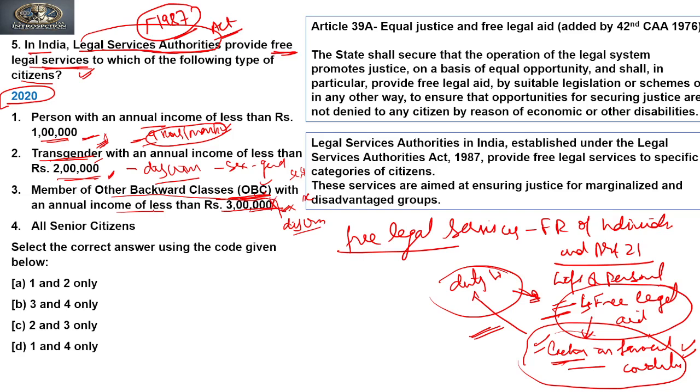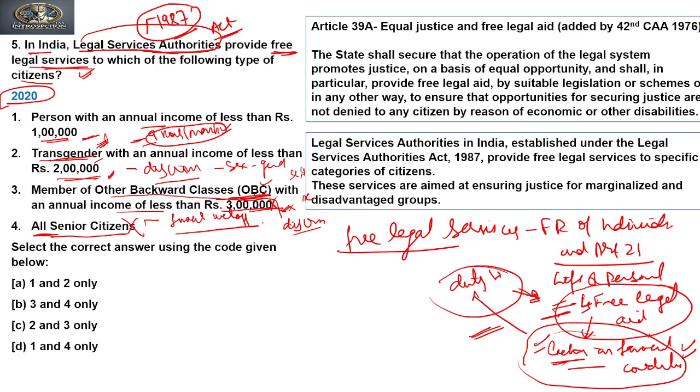Next, all senior citizens. No, this cannot be the answer. Not all senior citizens. Why? Among senior citizens there will be some who are financially well off, who have very good financial conditions. For example, Bollywood stars, businessmen, they are all senior citizens, above 60 and 70.